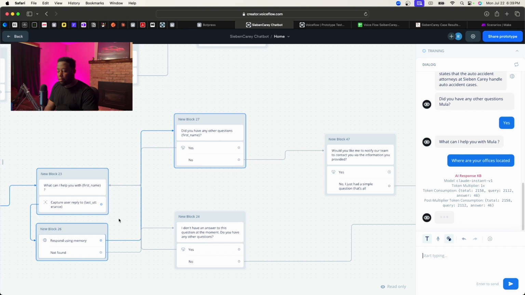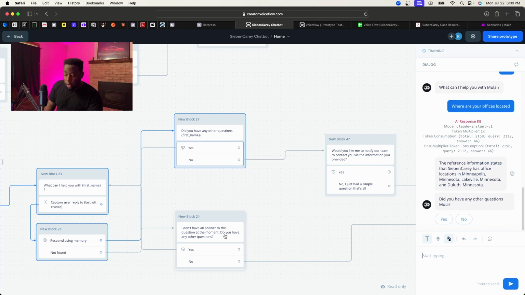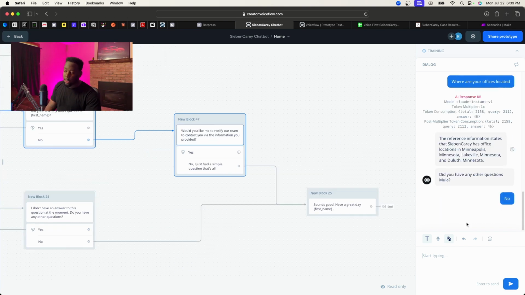If the website chatbot can't answer, then it will just store that question and then end the conversation or ask them to ask another question. And in this case, we'll just say no. And then it will say sounds good, and then end the conversation there.